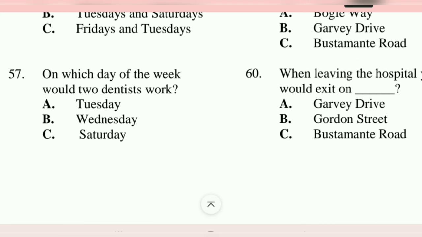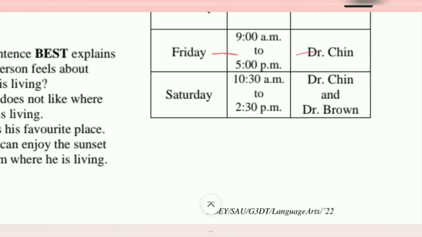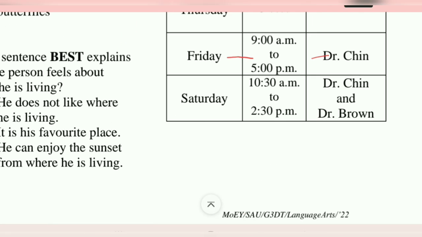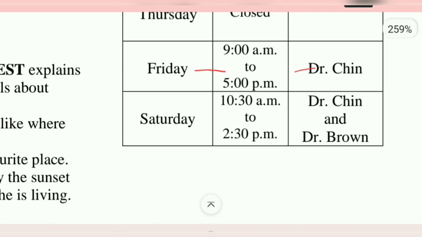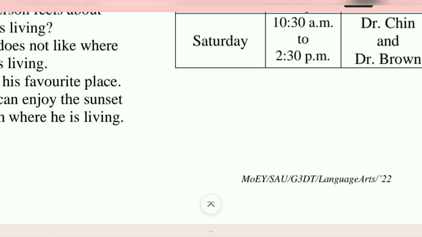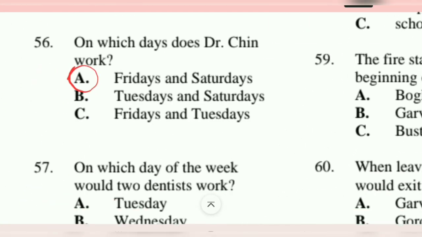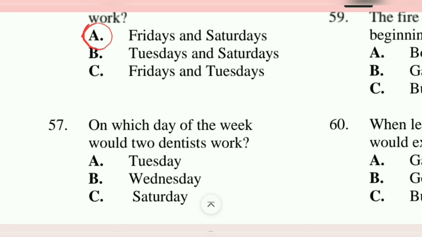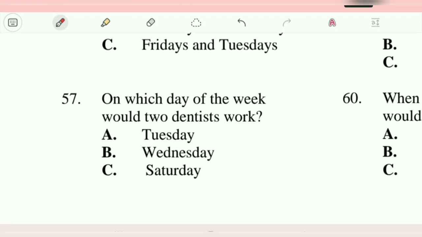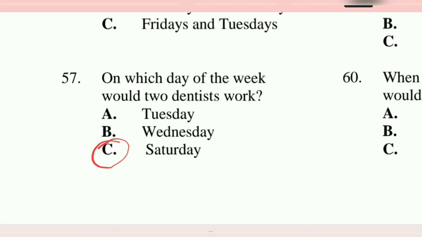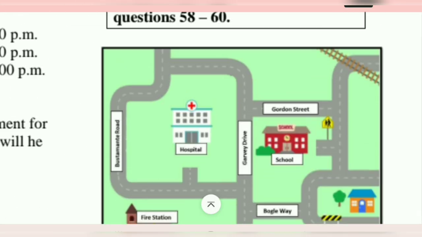57. On which day of the week would two dentists work? That's the last day. If I'm remembering well, that's a Saturday. We have Dr. Chin and Dr. Brown. All right? And see, Dr. Brown even has another day down here, put with his three days up top. So it would be Dr. Miller for the one for real. What I just asked, on which day of the week would the two dentists work? Saturday. Saturday, number C.